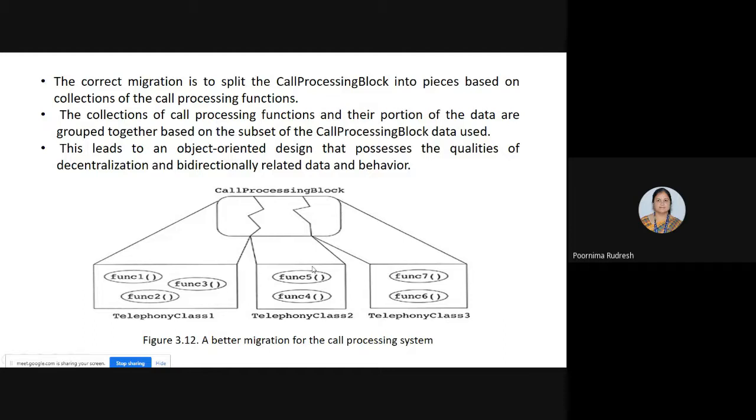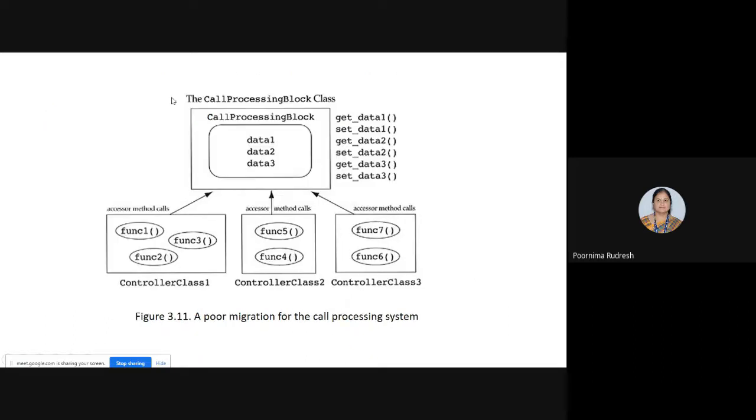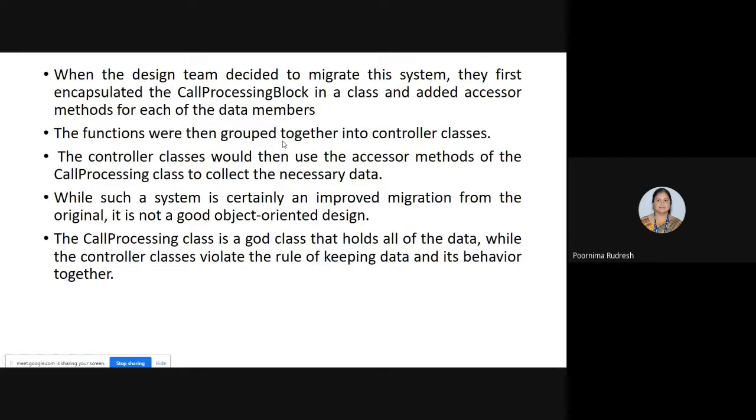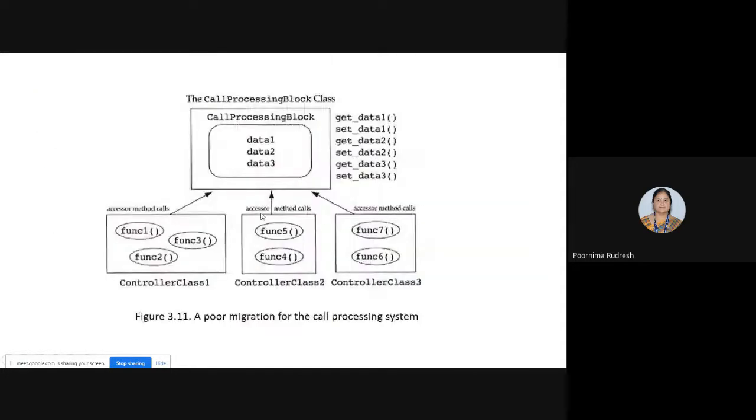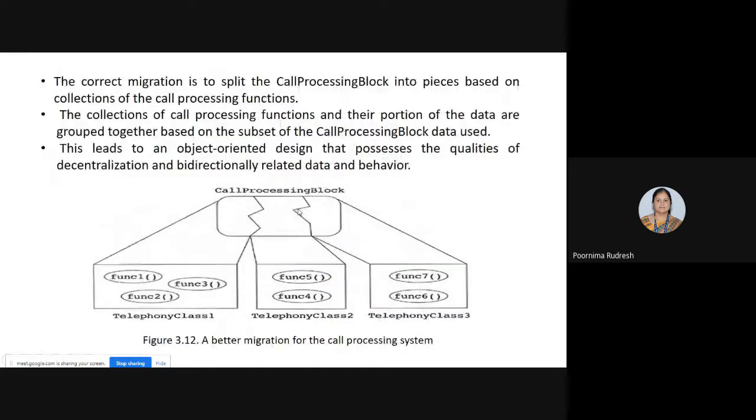See here, there exists decentralization and bidirectionally related data and behavior. In the previous case, see here the centralized data. Here also, the centralized data is there, right? If we keep the data in a centralized manner, then it leads to the guard class problem. In order to avoid the guard class problem, we are breaking the call processing block into a number of pieces based on the call processing function groups.